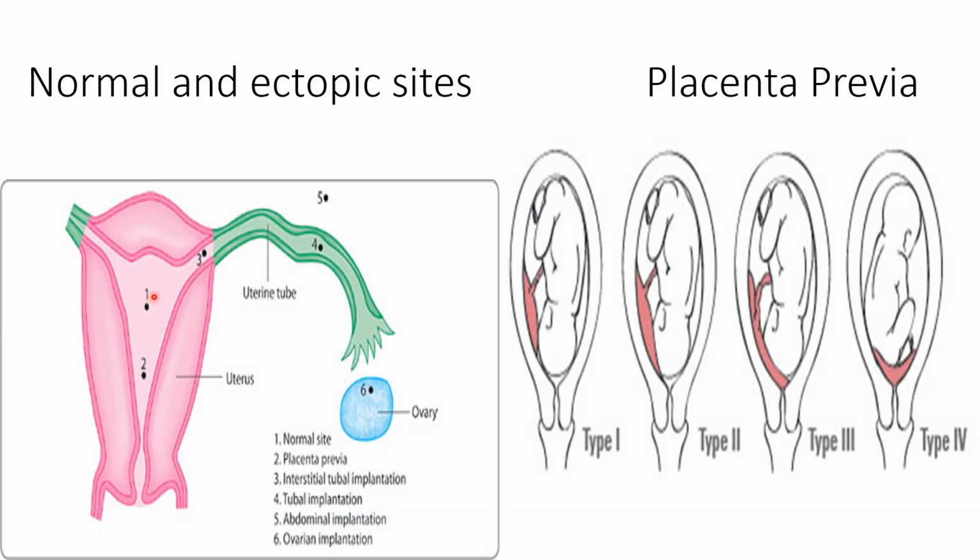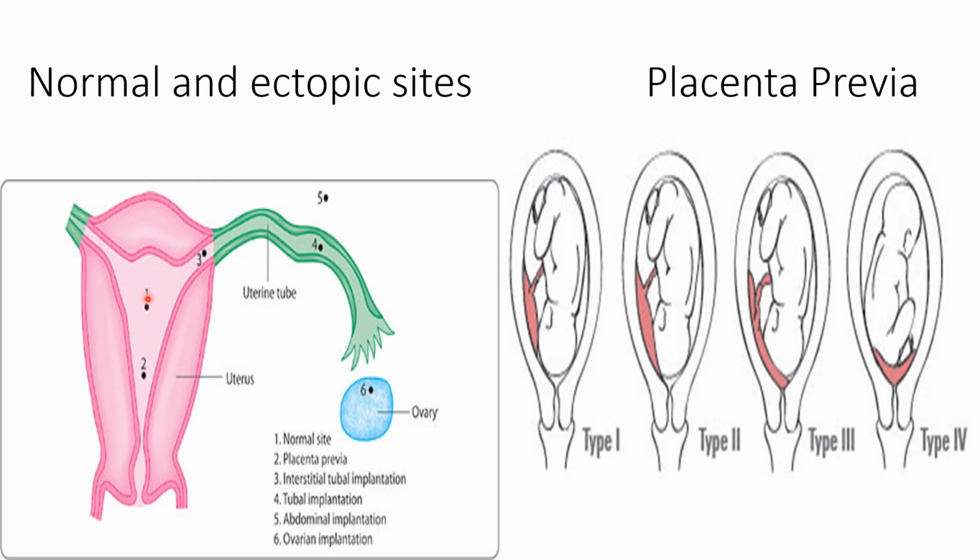The normal site of implantation is the upper segment of the uterine cavity. It is at the junction of the posterior wall of the uterus and the fundus. The junction of the fundus and posterior wall of the uterine cavity is the normal site of implantation. It occurs in the upper segment of the uterine cavity.